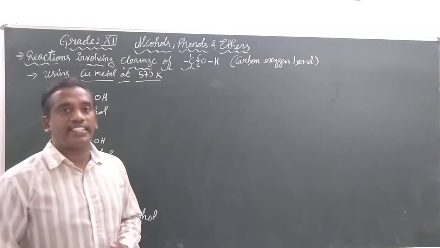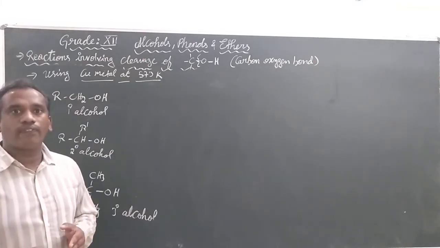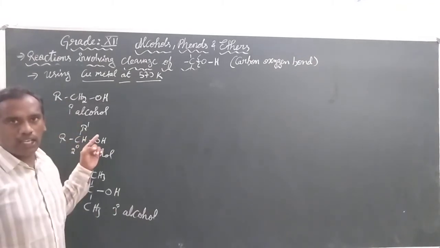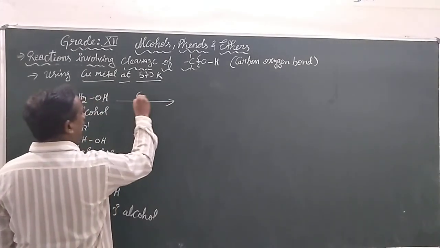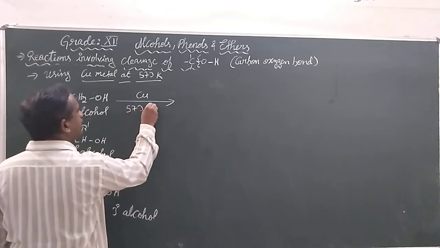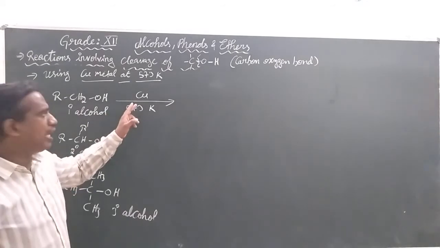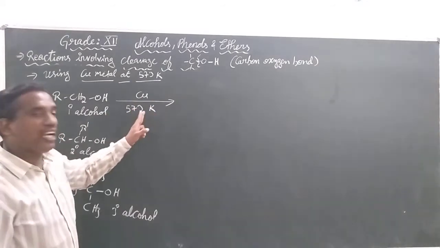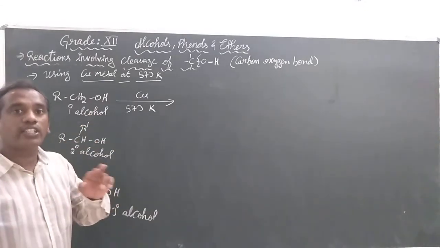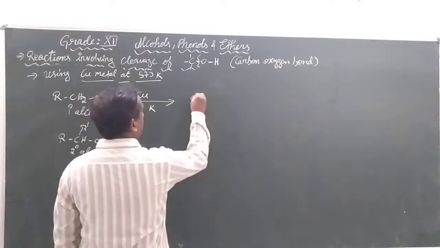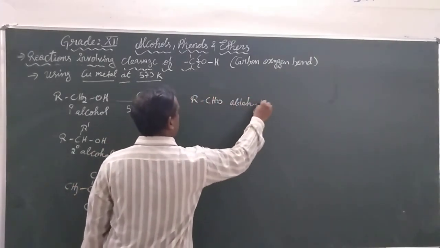So the last one is whenever we pass the vapors of a primary alcohol over copper metal at 573 Kelvin, the primary alcohol will be oxidized to aldehyde.